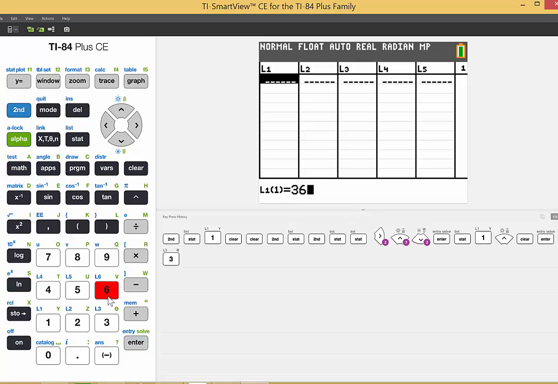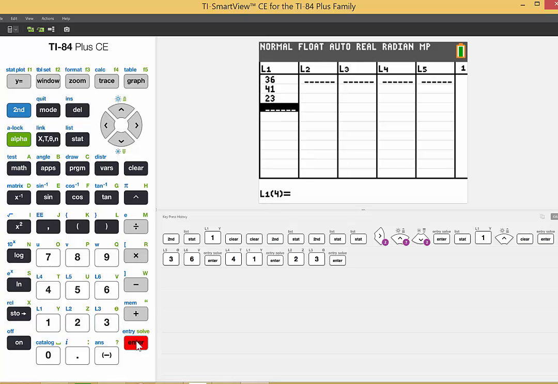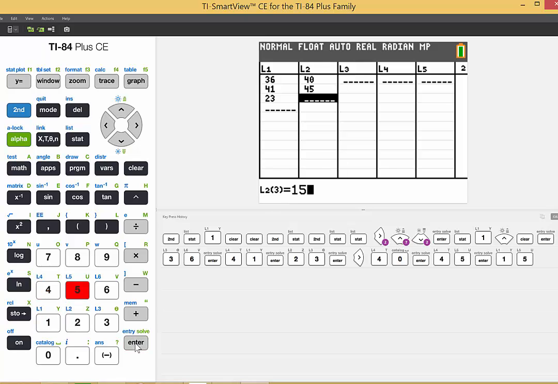So that'll be 36, 41, and 23. Then we'll put the expected values in list 2. So that will be 40, 45, and 15.